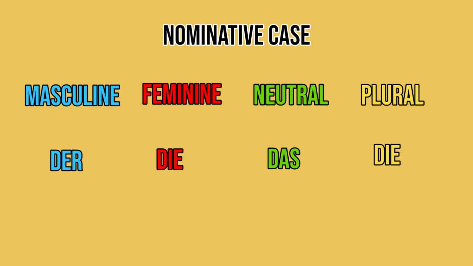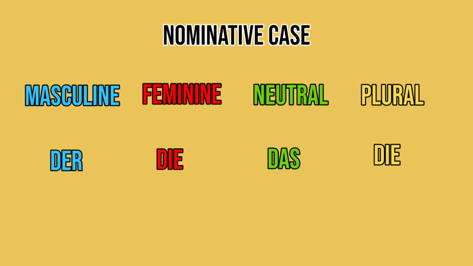For plural, we can take Augen. Augen means eyes, so it's die Augen. So for feminine and plural, we use die. For masculine, we use der. And for neutral, we use das. Let me just give a quick recap in a shorter and simpler manner. In German, we have cases. We'll be learning the nominative case. In nominative, we have masculine, feminine, neutral, and plural, and each one of them has a different "the". Masculine has der, feminine has die, neutral has das, and plural has die.